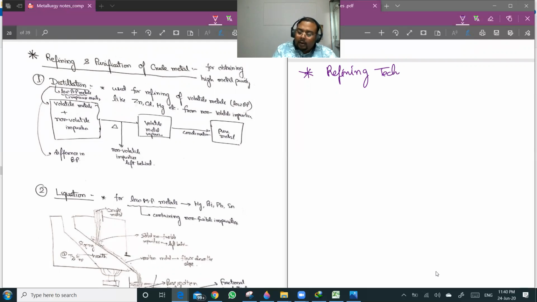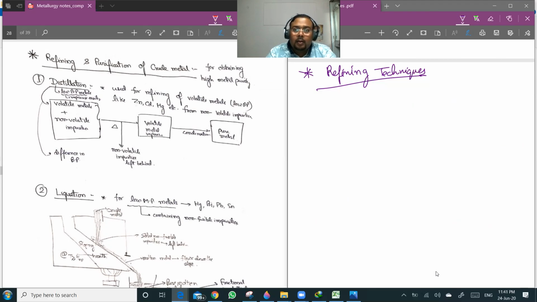But you see, the electrolytic refining techniques came very late. Electricity was formally discovered only in the 1750s. So before that also, metallurgy was there. Okay, it's not like metallurgy was absent, but after electricity was discovered, and the electrolytic cell was used by Faraday and all those people, there was a huge advancement in the purification and refining techniques of crude metal. But before that, we used thermal refining techniques for purifying metal.